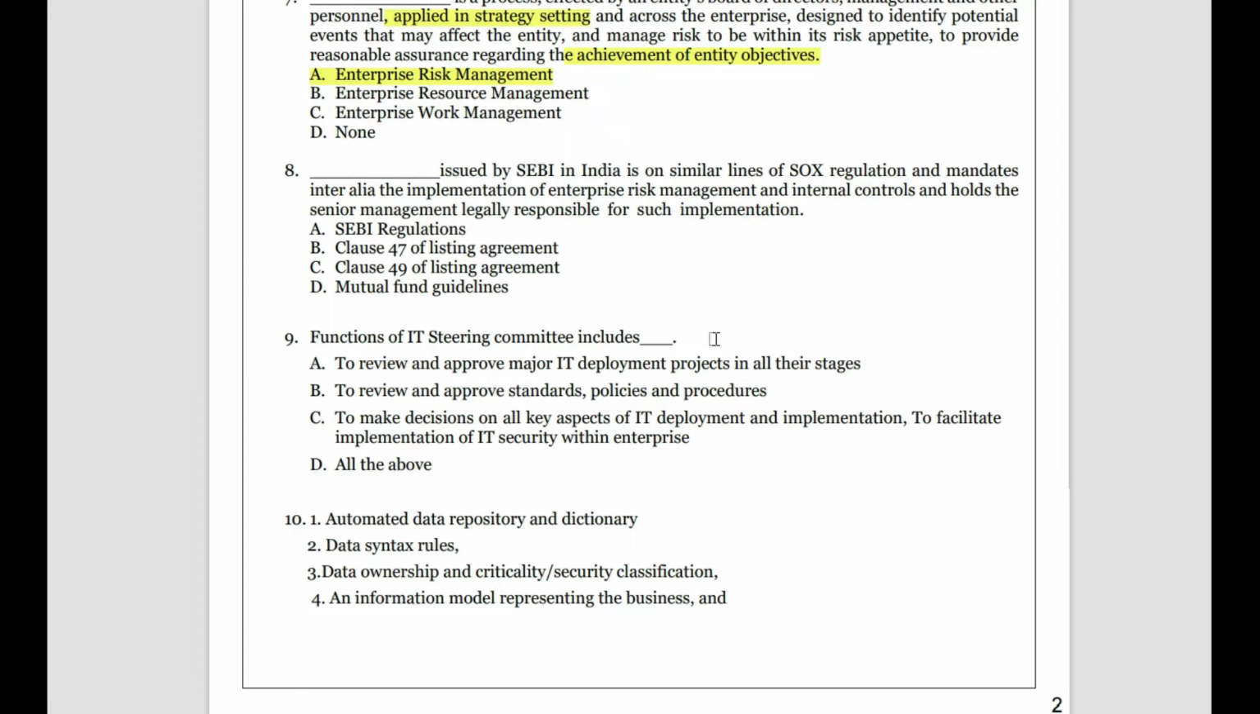So generally, is it SEBI regulation? No, regulation is for the entire thing. It is not for particular enterprise risk management and internal control. Is it clause 47? No, clause 47 is not for enterprise risk management. Is it clause 49? Yes, clause 49 tells about the implementation of ERM and internal controls, and it holds the management responsible for it. And mutual fund guidelines, no, it is only for the mutual fund, not for the entire stock market itself. So clause 49 of the listing agreement is in line with SOX regulation.